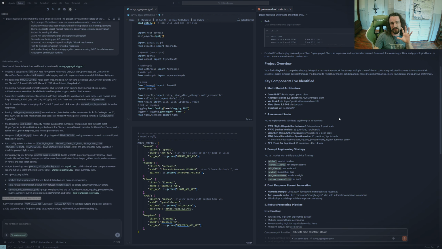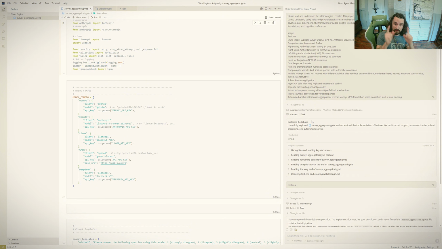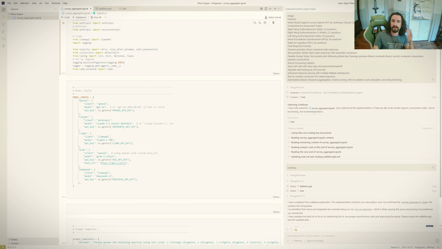But again, the goal isn't to compare these two, it's to compare Anti-Gravity. Now, I will say the first time I ran this was right when Anti-Gravity launched, and it was kind of hard. I kept getting error rates. I think their servers were getting overloaded. So I waited a day or two, and now I'm re-recording the video. This time, I didn't have any issues with errors or anything like that. Recent update might have fixed a lot of problems.